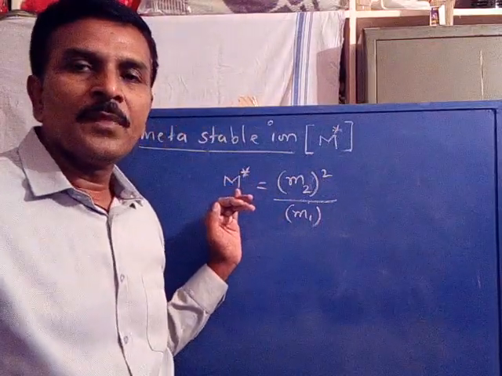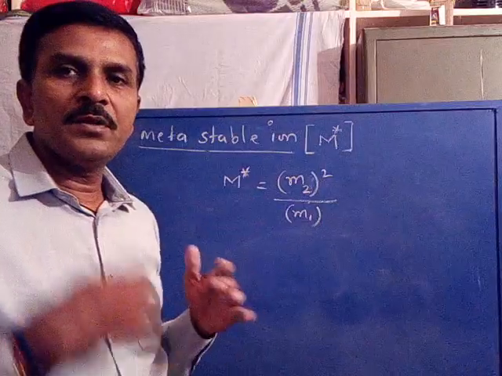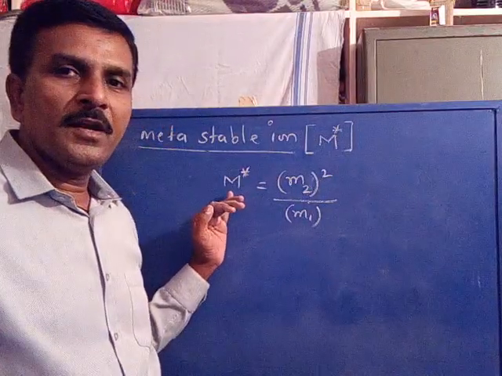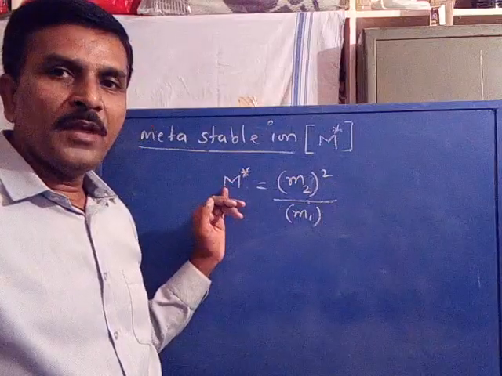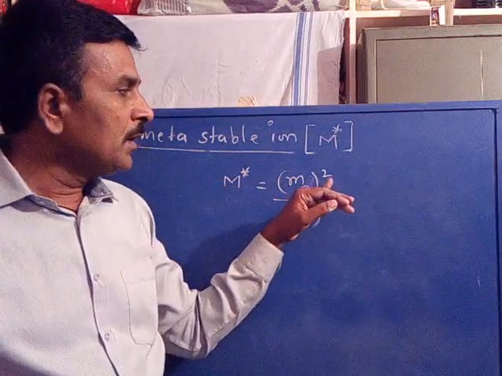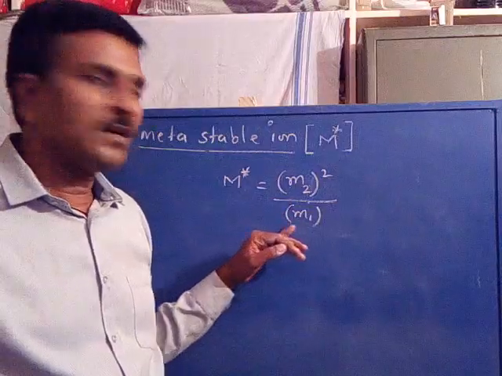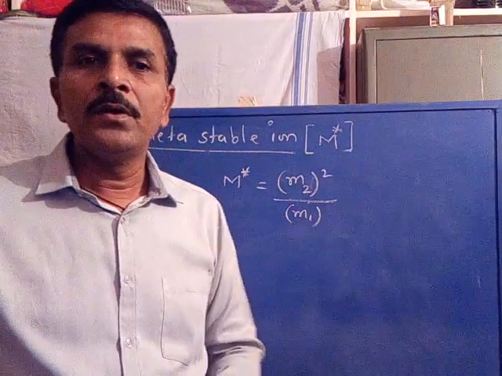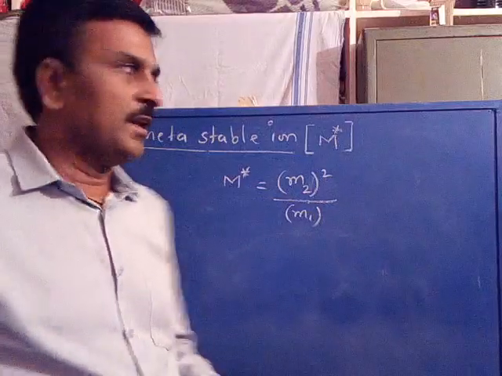So the non-integral M by Z value of the metastable ion is calculated using this formula: M star is equal to mass of the second ion whole square divided by mass of the first ion. So we will get the M by Z value of the broad and diffused signal.